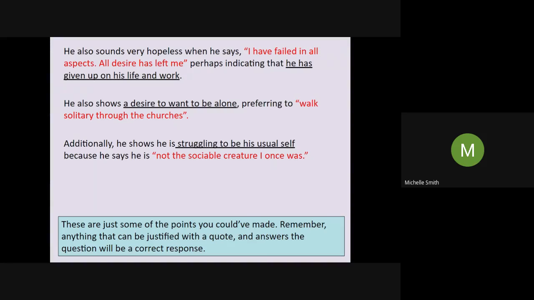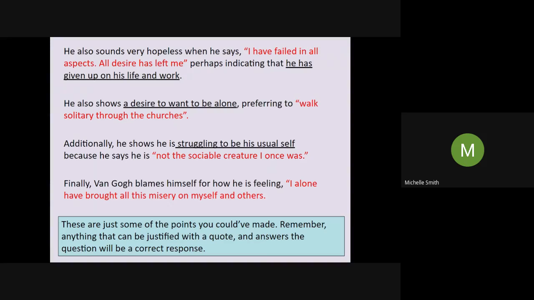Interesting that he calls himself a creature as well. There's quite a lot of connotations of that word, creature, and they're quite negative. So it might be interesting if somebody tried making a point about that quote, if you haven't already. And finally, Van Gogh blames himself for how he is feeling. I alone have brought all this misery on myself and others. Oh, I forgot to close the quote marks there.